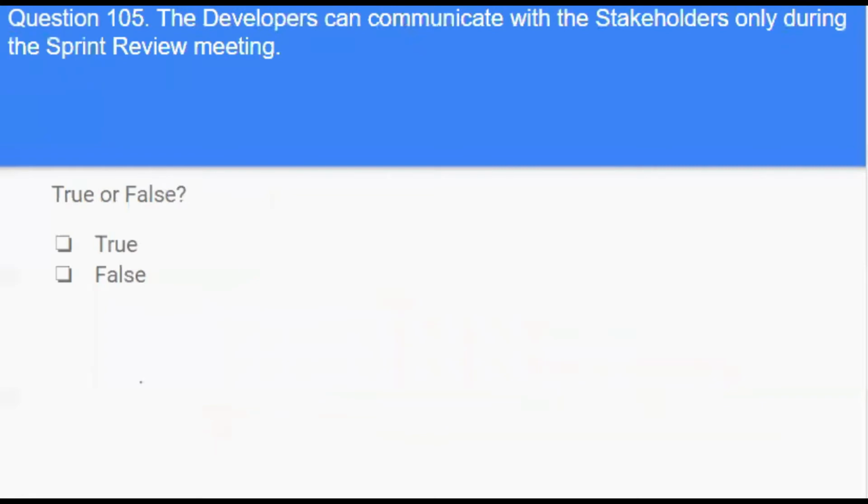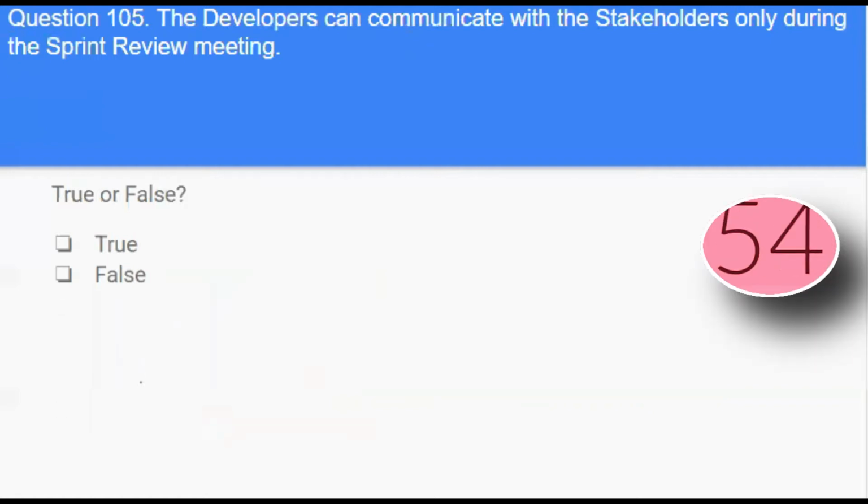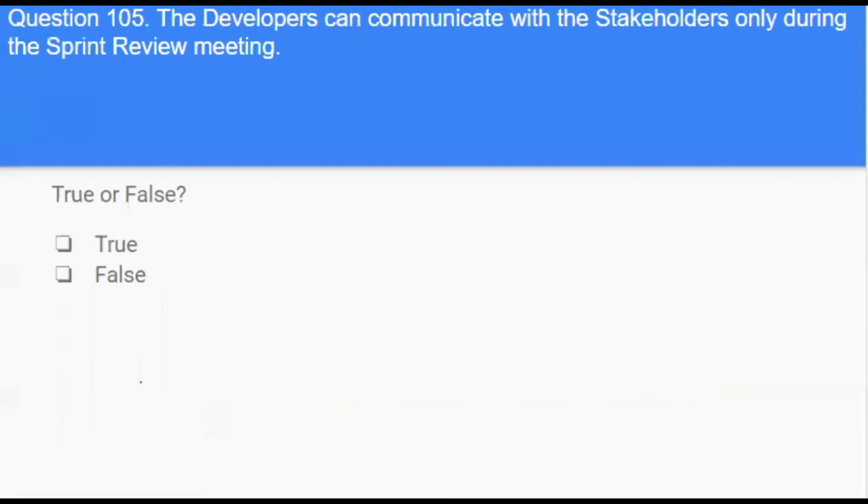Next question. The developers can communicate with the stakeholders only during the sprint review meeting. True or false? Answer is false. The developers can interact with the stakeholders anytime during the sprint. The Scrum Guide doesn't impose any restrictions.